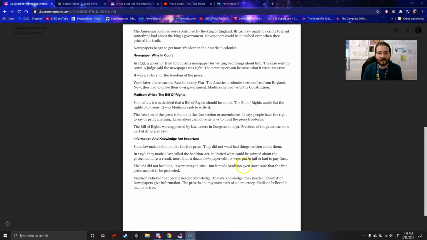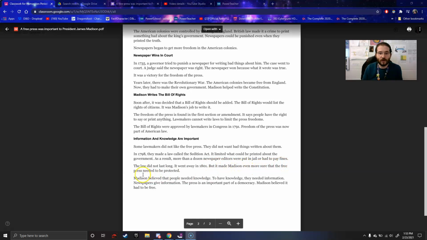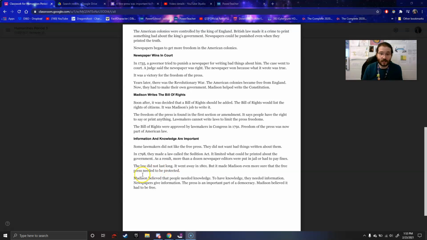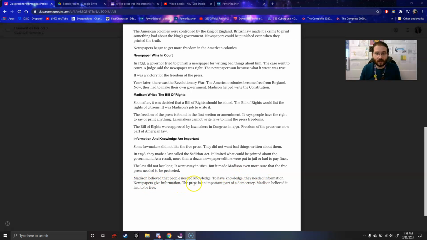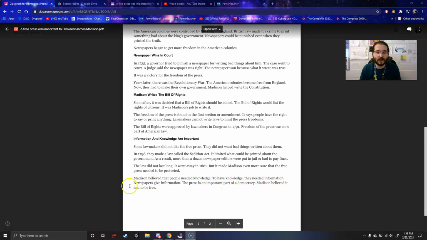But it made Madison even more sure that the free press needed to be protected. Madison believed that people needed knowledge. To have knowledge, they needed information. Newspapers gave information, and the press is an important part of a democracy. Madison believed it had to be free.